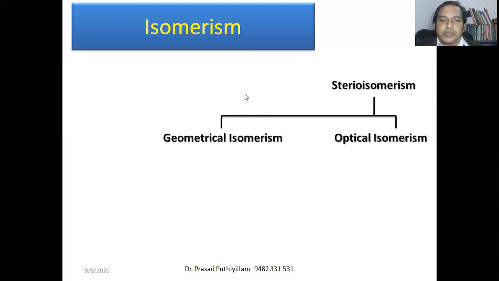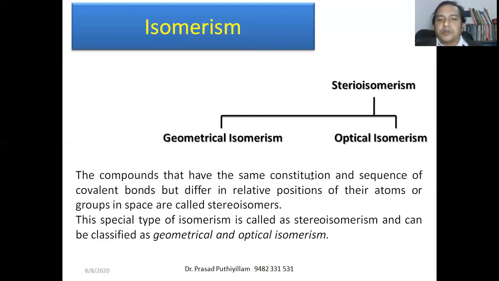Stereoisomerism: the compounds have the same constitution or sequence of covalent bonds, but the relative positions of the atoms or groups in three-dimensional space are different.